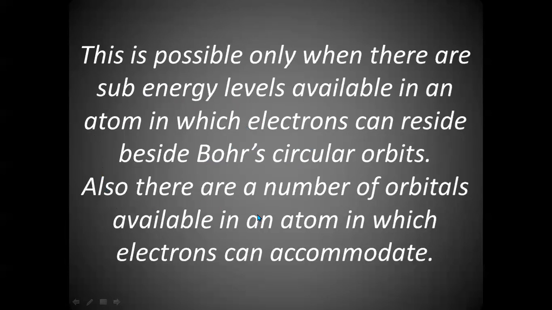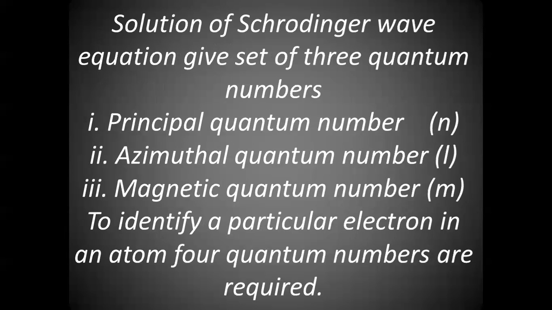Also, there are a number of orbitals available in an atom in which electrons can be accommodated. As I told you, orbitals are nothing but the space around the nucleus where there is a probability of finding an electron. Means an orbital accommodates electrons, and not more than 2 electrons can be accommodated by 1 orbital.